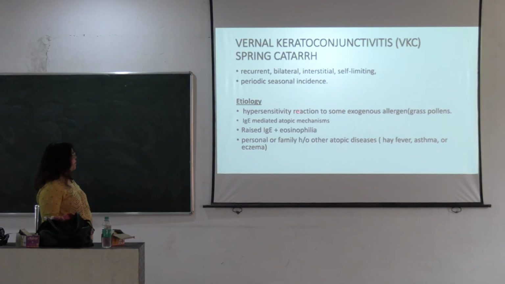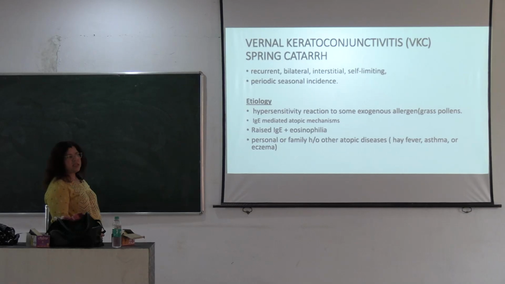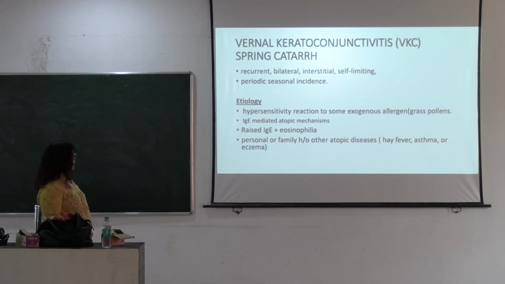And etiology: it is a hypersensitivity reaction to some exogenous allergens. Exogenous allergens means grass and pollens, and there is an immunoglobulin E mediated atopic mechanism with raised immunoglobulin E plus eosinophilia. A patient with a family history, or with other atopic conditions like hay fever, asthma and eczema, is more prone to this type of conjunctivitis.